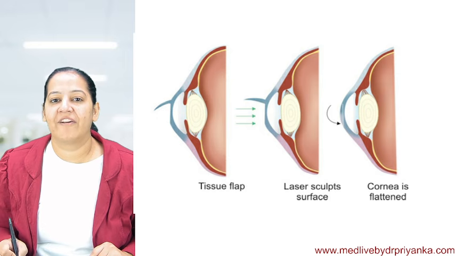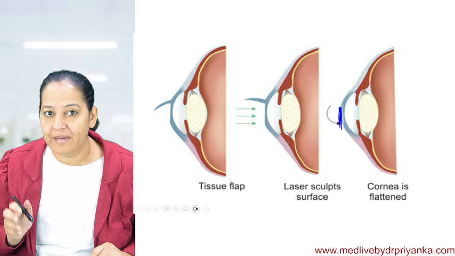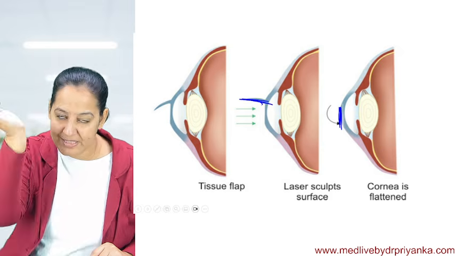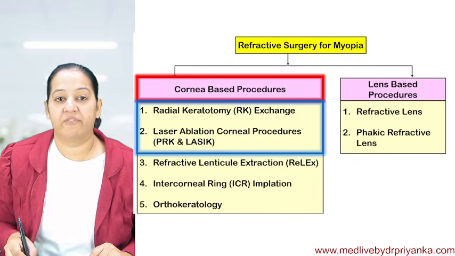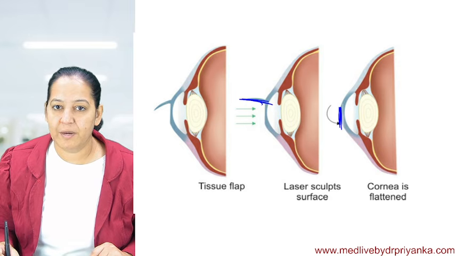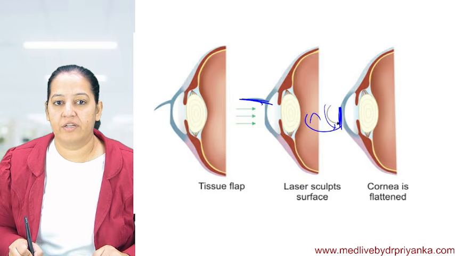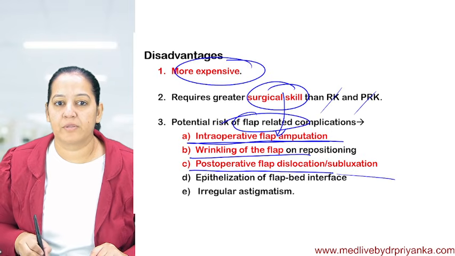Wrinkling of the flap while repositing. While repositing, the flap should be straight. There should be no wrinkling. This flap should be straightly reposited, but wrinkling can happen. Post-op flap dislocation. So it is reposited, but after surgery, it can again dislocate, or sublocate.